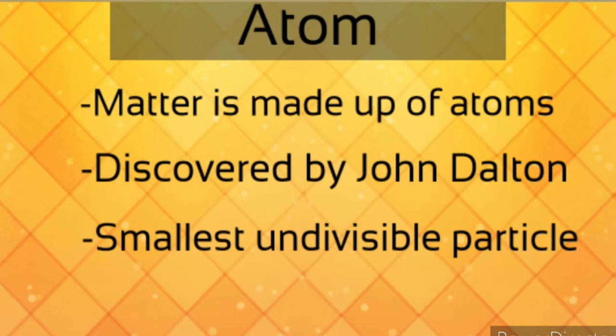If we have an iron nail and we start breaking it, a point will be reached when a smallest particle is formed which cannot be broken down further. This smallest particle was given the name atom.